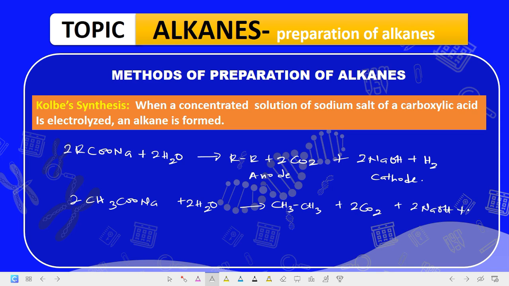This is what is usually formed at the cathode. It's called the Kolbe electrolysis, when it is electrolyzed. What is electrolysis? It is the chemical decomposition of a compound when a current is passed through it. So this compound will decompose. It's more like a decarboxylation reaction. Then this CH3 and another CH3, because two of them are present here, they will combine together to form this. The mechanism is not what is important to your level now.